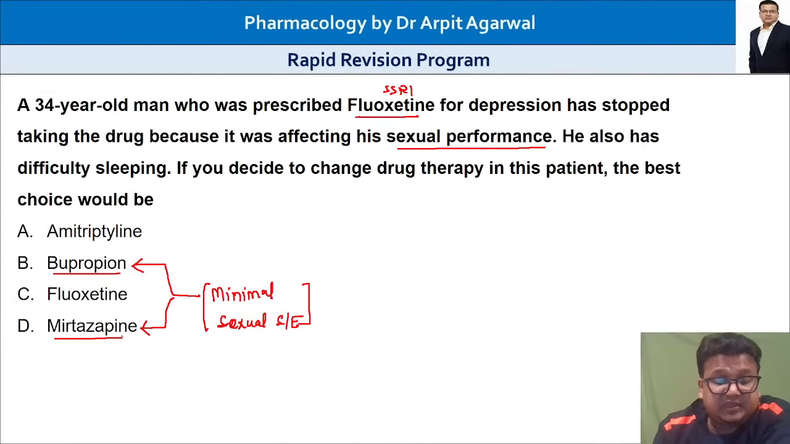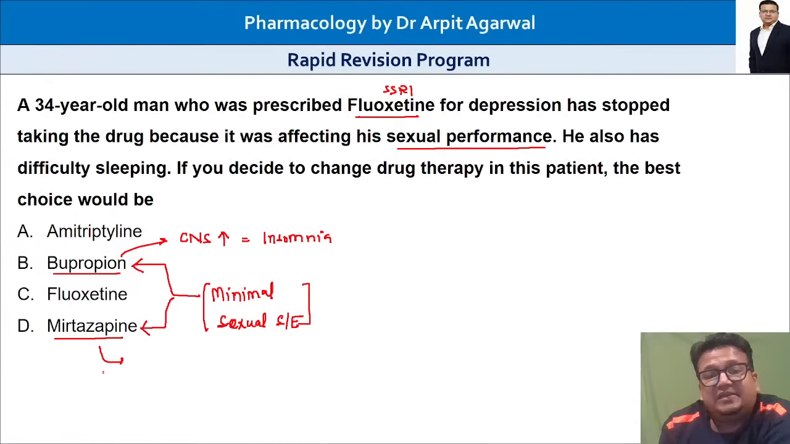Minimal sexual side effects can be seen with bupropion, which is an NDRI, a noradrenaline and dopamine reuptake inhibitor, and mirtazapine, which is the NaSSA. So tell me now, which is your answer? We need to think ahead. Please remember, bupropion is a CNS stimulant. It causes insomnia. And mirtazapine has a side effect of causing sedation. Mirtazapine causes sedation as the main problem.